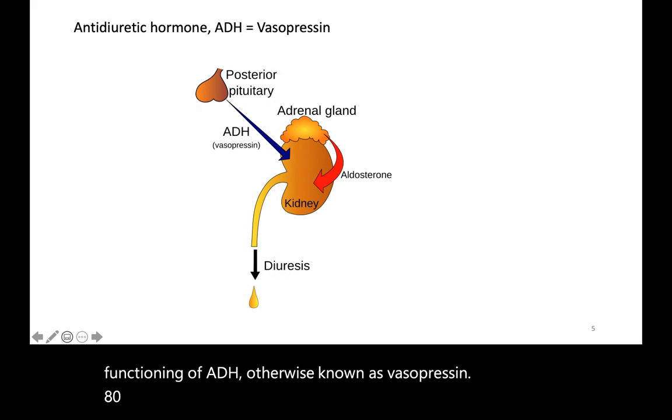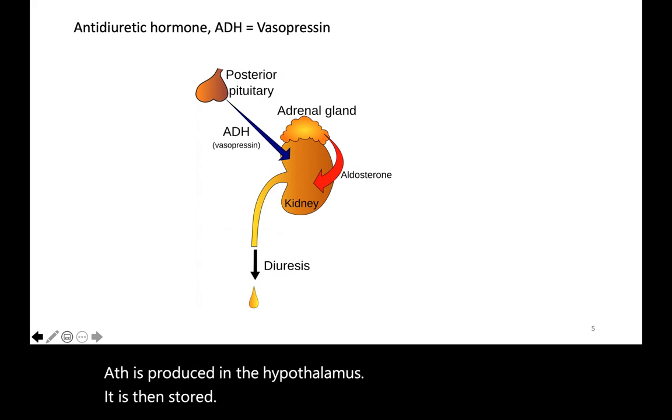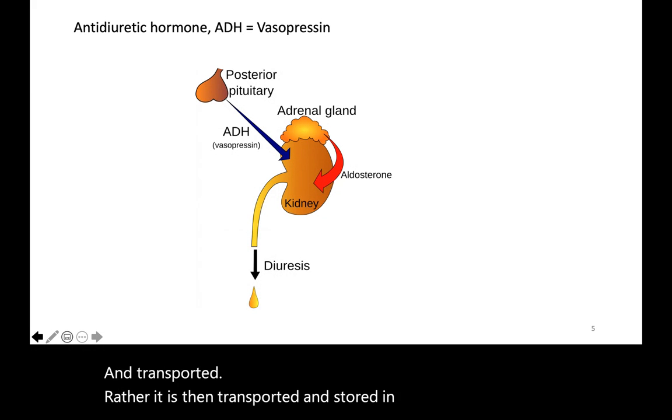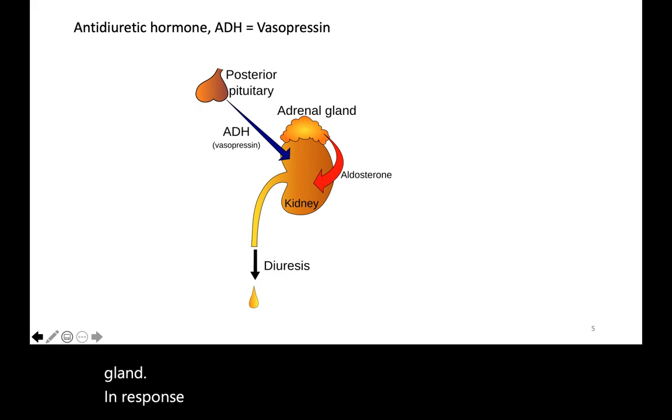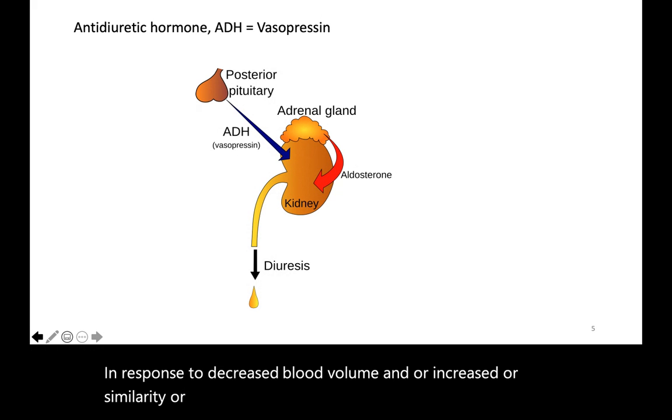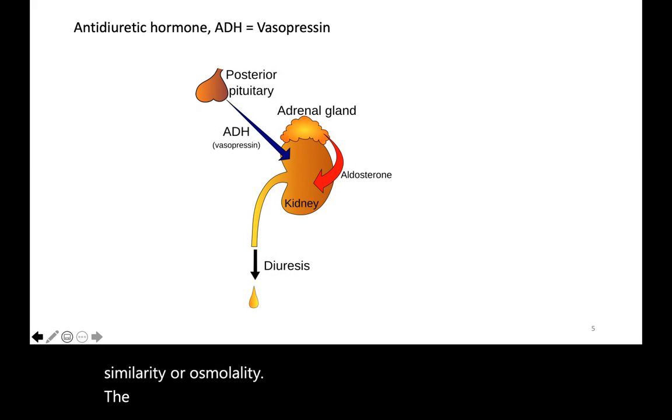ADH is produced in the hypothalamus. It is then stored and transported in the posterior pituitary gland. In response to decreased blood volume and or increased osmolarity or osmolality, the posterior pituitary gland releases ADH.